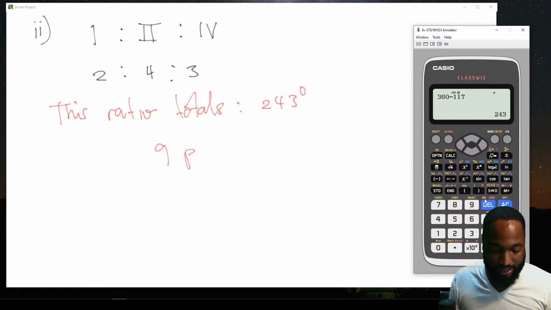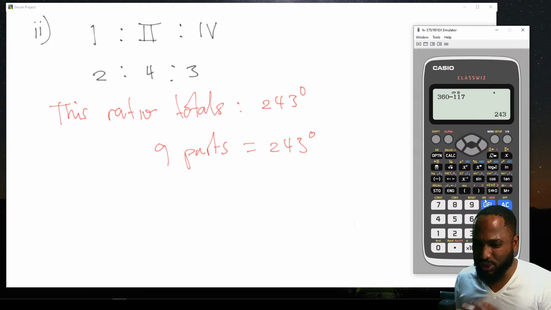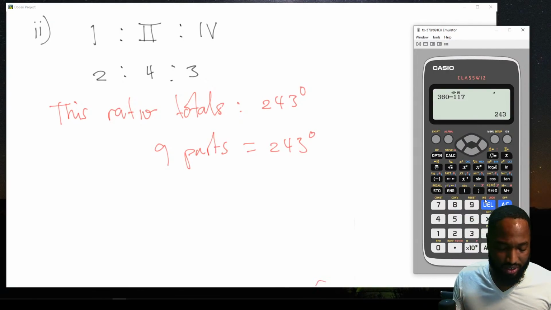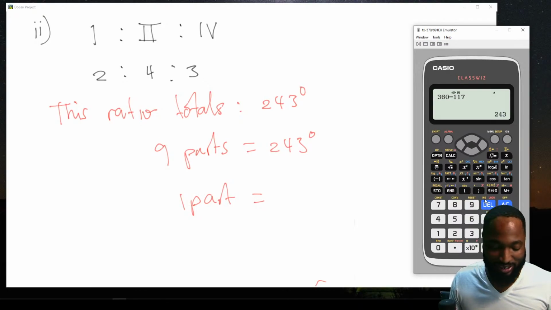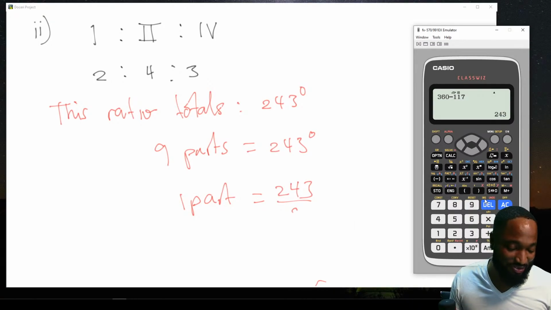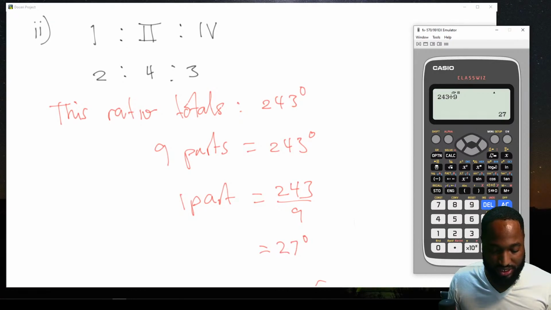So 9 parts is equal to 243 degrees. The reason we do all of this is to find out 243 divided by 9. So it's 27 degrees.